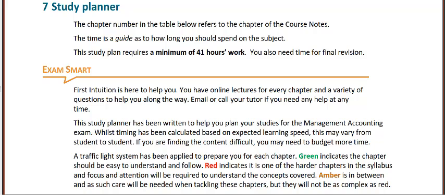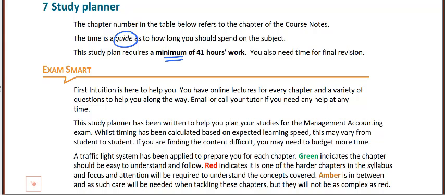We've also provided you with a study planner. This is effectively a guide for how long we think you should be spending on each subject. Now everybody is different, so I would caveat that it may take you more or less time than what is specified in the guide, but what this hopefully helps you to do is to set a minimum.